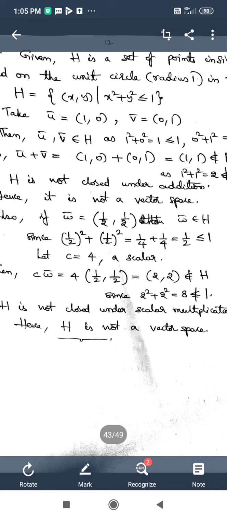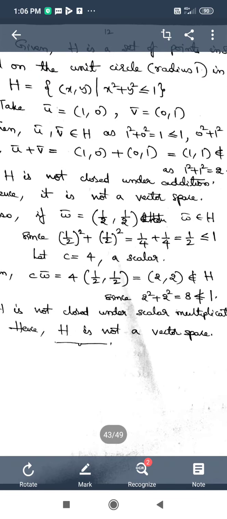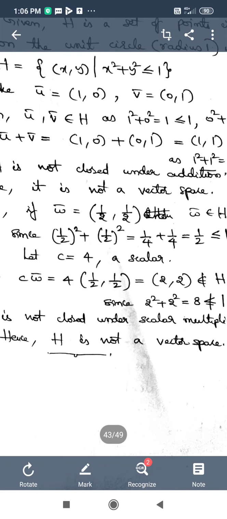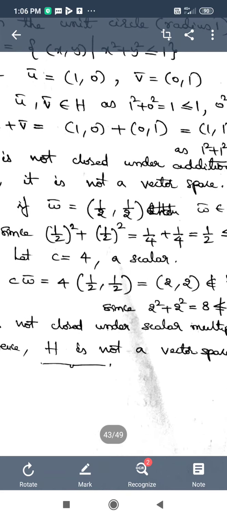As these two are ordered pairs, by using the definition of the sum of two ordered pairs in R2, we add the first elements and write the result as the first element of the resultant, and add the second elements of the two vectors and write the result as the second element.